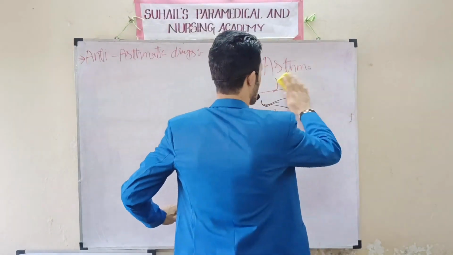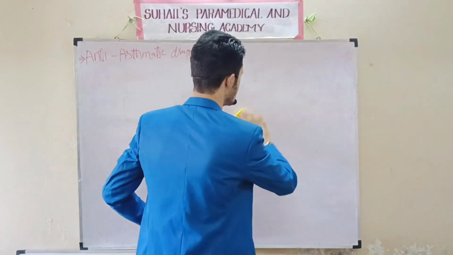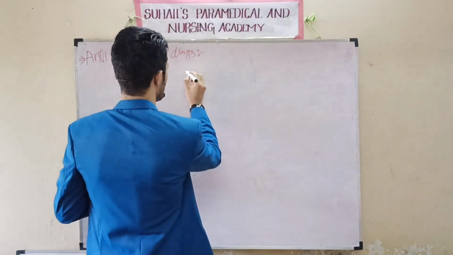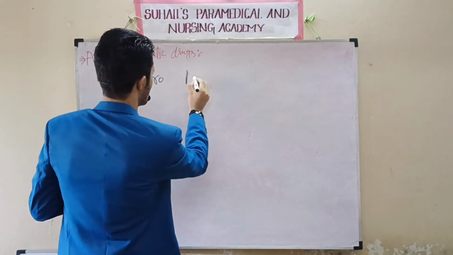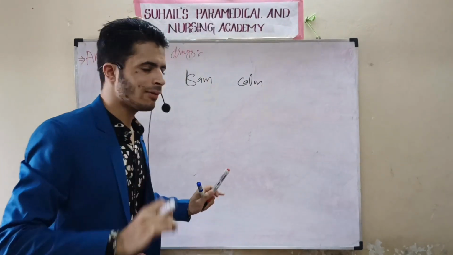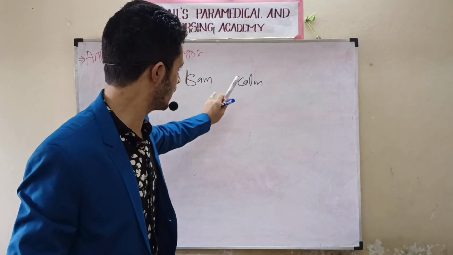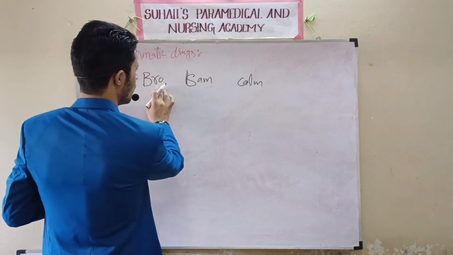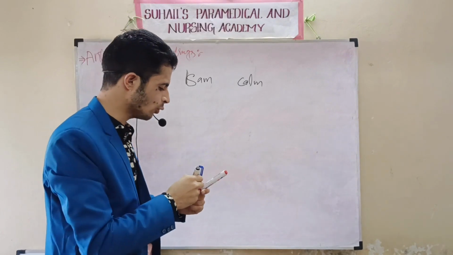Remember, see here, I will make the classification very easy. Remember the trick, BRO. BRO means bro. SAM is Sam. Calm. So suppose I have a brother. The name of my brother is Sam. I told my brother Sam, please calm. So that means bro, Sam, calm. This is the trick. Now I will tell how to put the drugs.